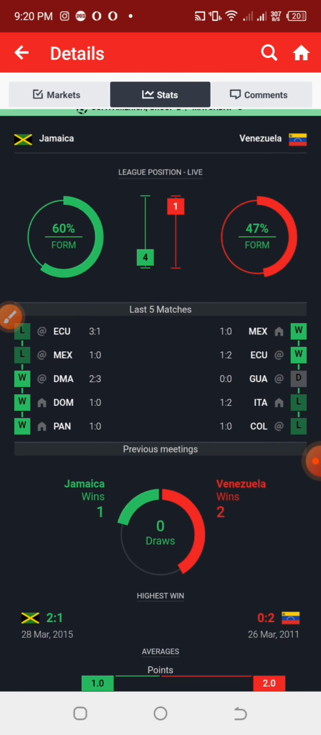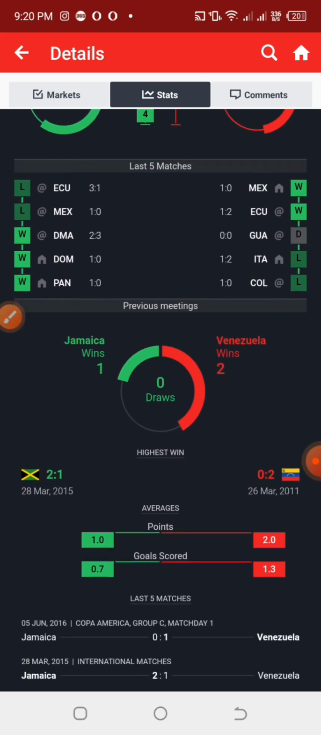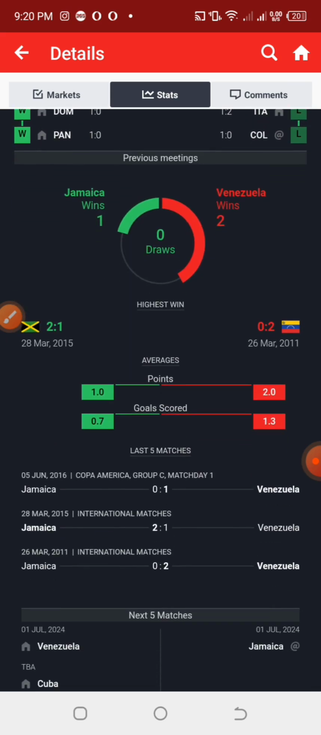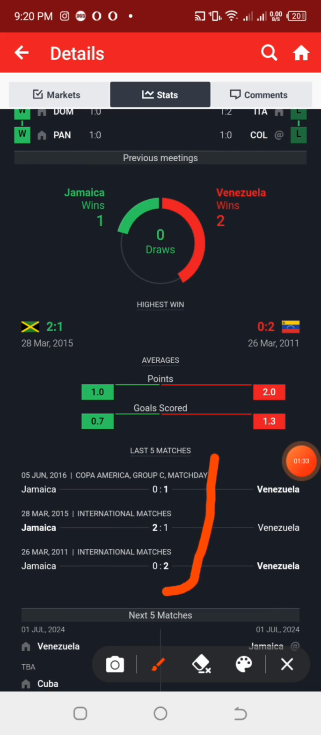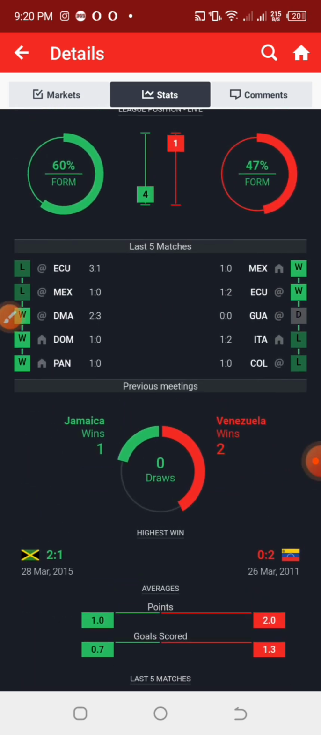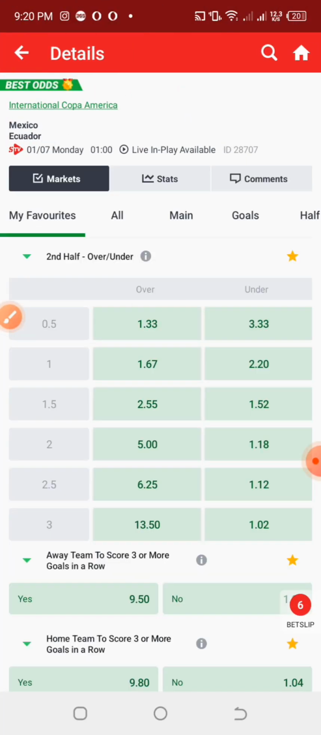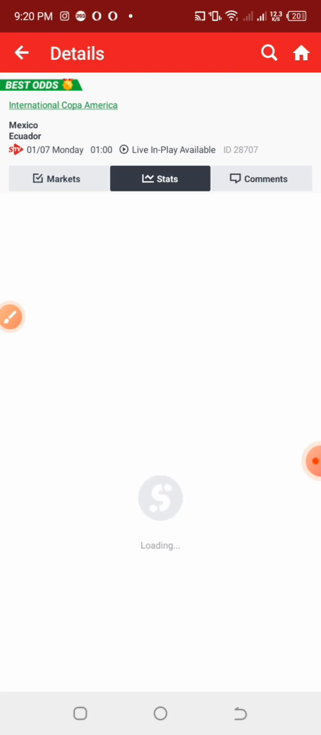Now checking the match between Jamaica and Venezuela, checking their last previous games, we can see that a goal difference of 3 goals is not that common there. Checking their last previous games against each other, the highest goal difference they have is 2-0, and in the last previous games both teams have been performing so well. So I'm going to leave that.